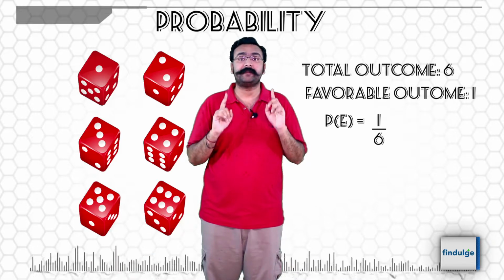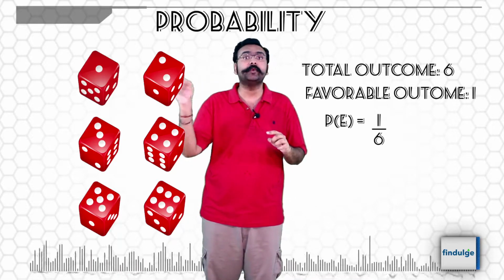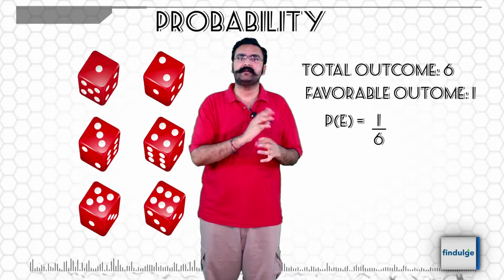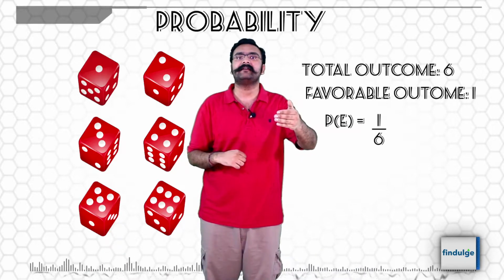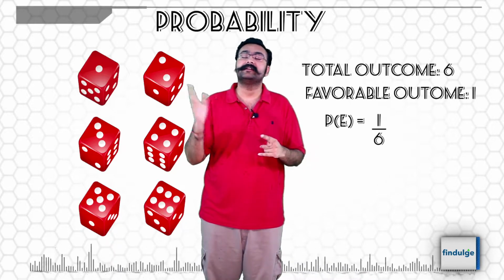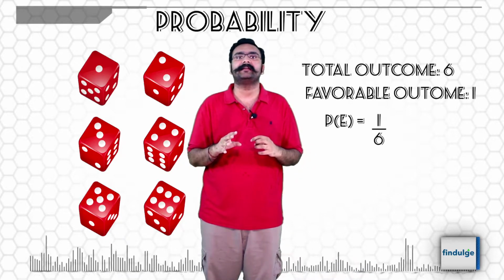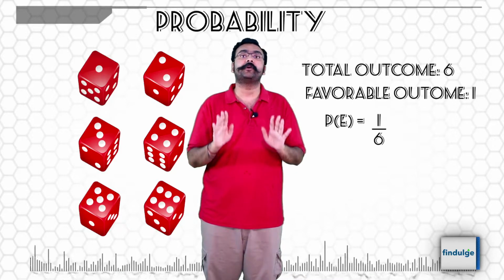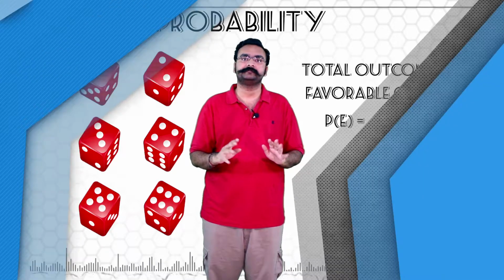This is especially important because these are equally likely events. That is why we can do this. Otherwise, next year in class 11, you'll study when the events are not equally likely, then what will happen. But you don't need to worry about that right now in 10th. We will focus on equally likely events.